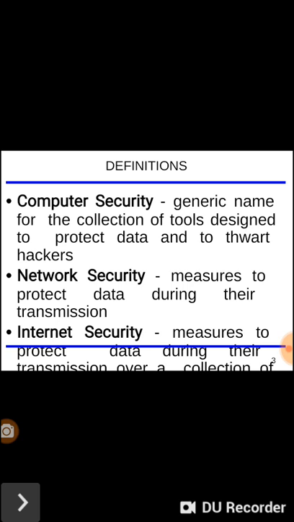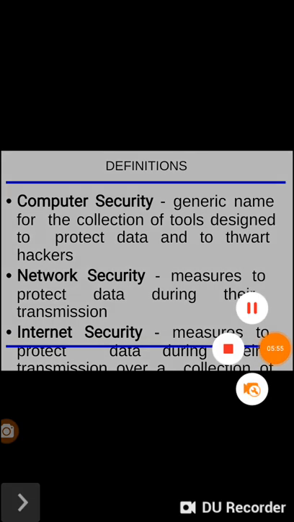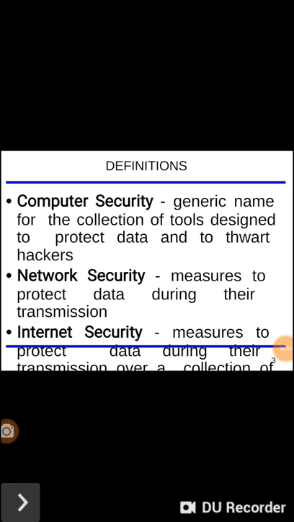This is related to internet security. Friends, we have three types of security we can provide. One is computer security, second network security, and third is internet security. The name itself tells what each one is.